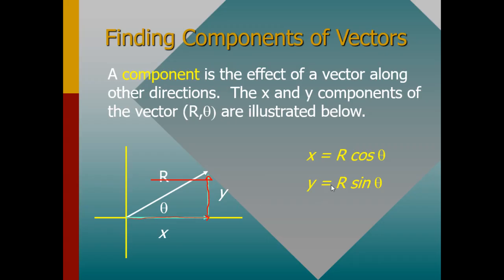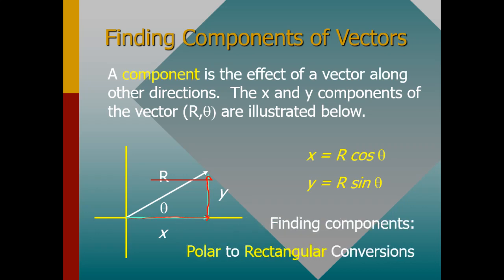Then y is just y is equal to r sin theta, of which r is just the resultant component. So this is helping us to convert a polar vector to rectangular form.